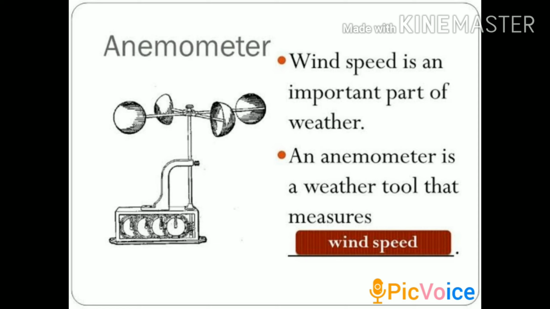Anemometer. You can see the shape of this weather tool in this picture. An anemometer is a weather tool that measures wind speed. As you know, wind speed is an important part of weather.